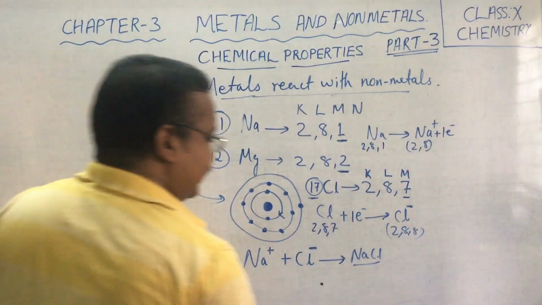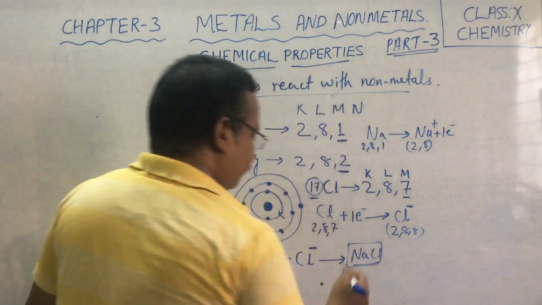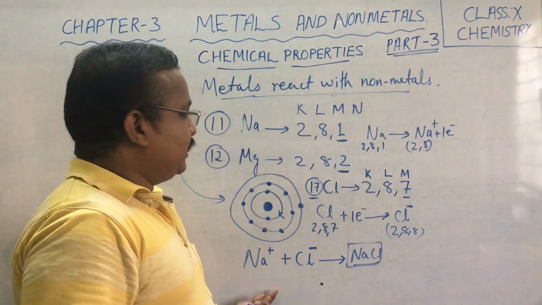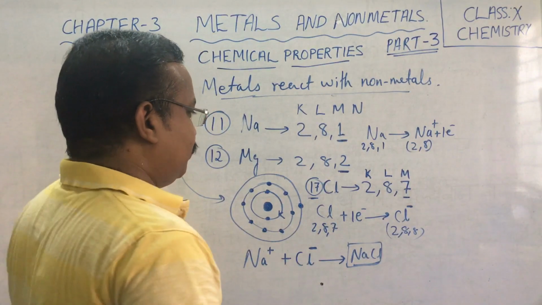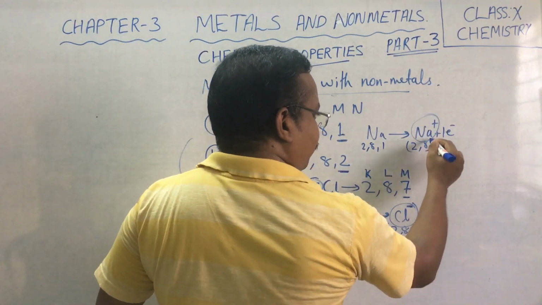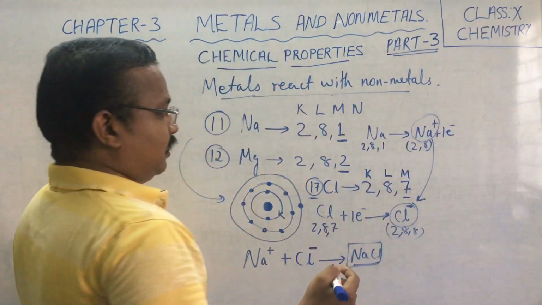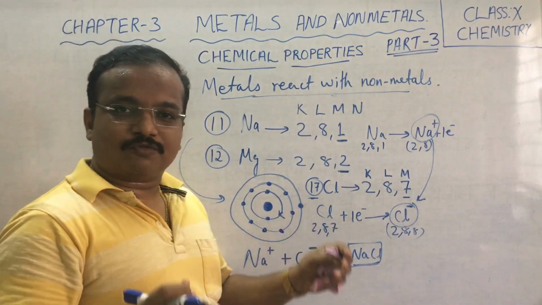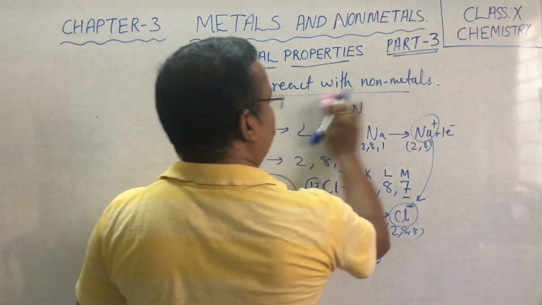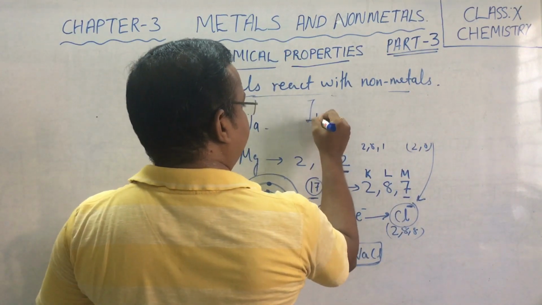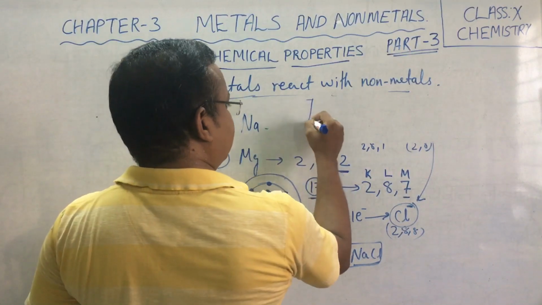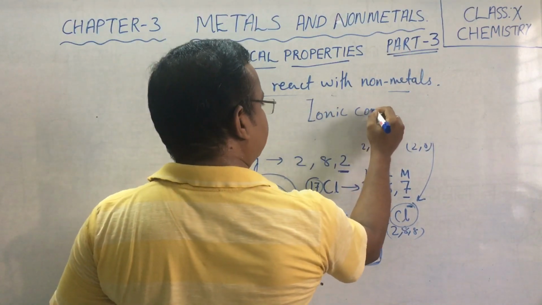This NaCl is formed by the attraction of these electrostatic forces, because of the ions which are produced. These two are the ions which are produced by the formation of ions. The substance formed by the combination of ions, we call it ionic compounds.